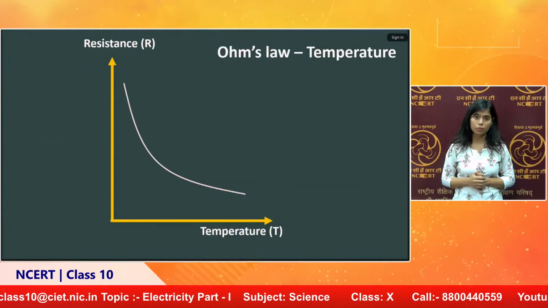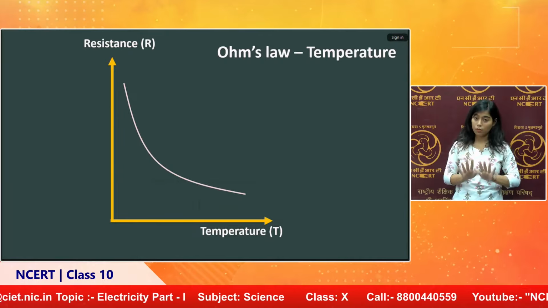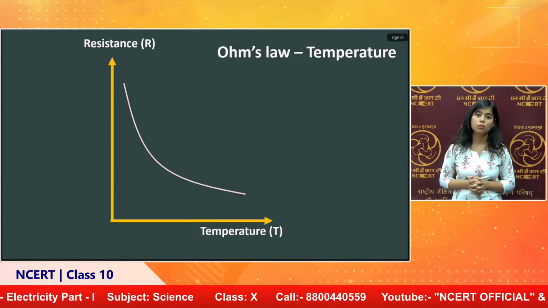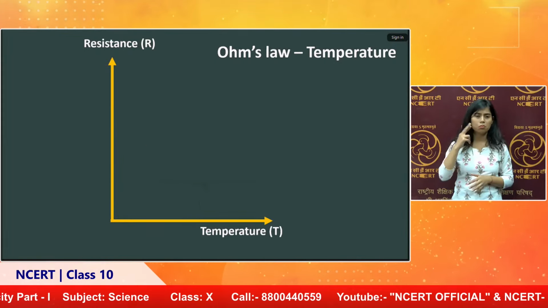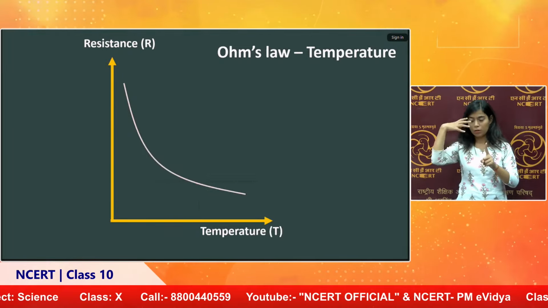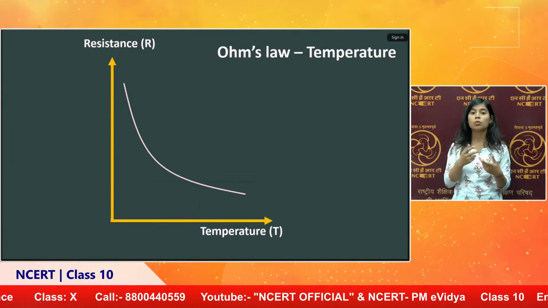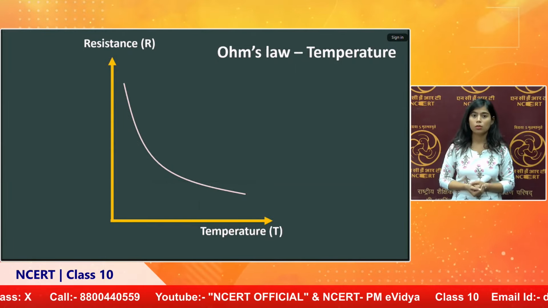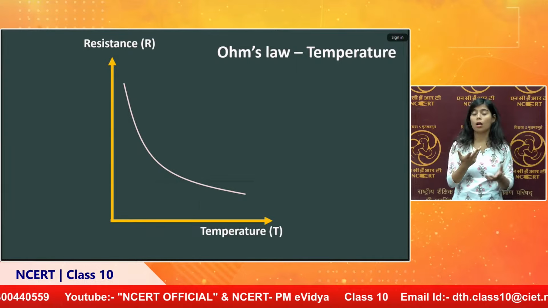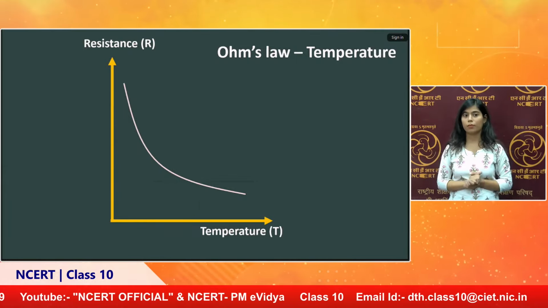One of the important things that we have to know about Ohm's law is that it is measured at a constant temperature, because if you increase the temperature, the resistance value also changes. It depends upon the material, but it changes with temperature. So if you want to apply Ohm's law, the temperature should be constant.